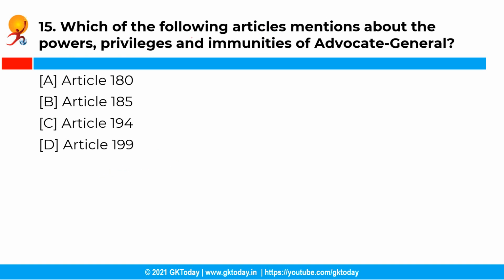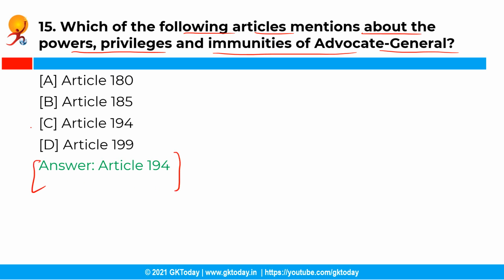So, which of the following articles mentions the powers, privileges, and immunities of the Advocate General? So, you have the following options, and the correct answer is option C, that is Article 194. See, Article 194 of the Constitution of India mentions the powers, privileges, and immunities of the Advocate General of the state. The office of the Advocate General of the state is constituted under Article 165 of the Constitution of India.